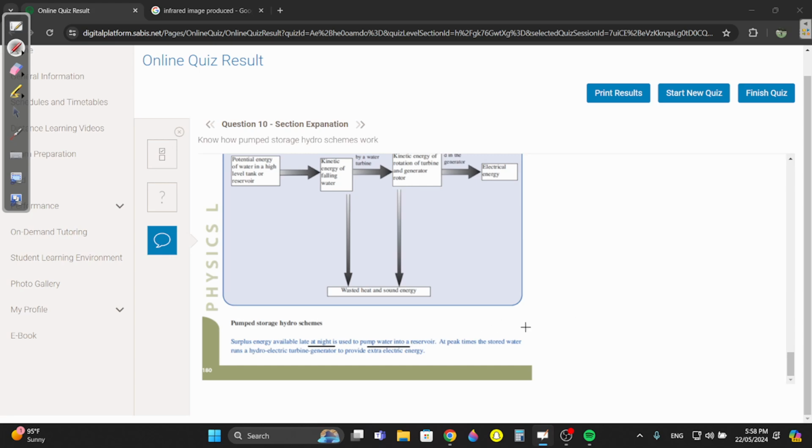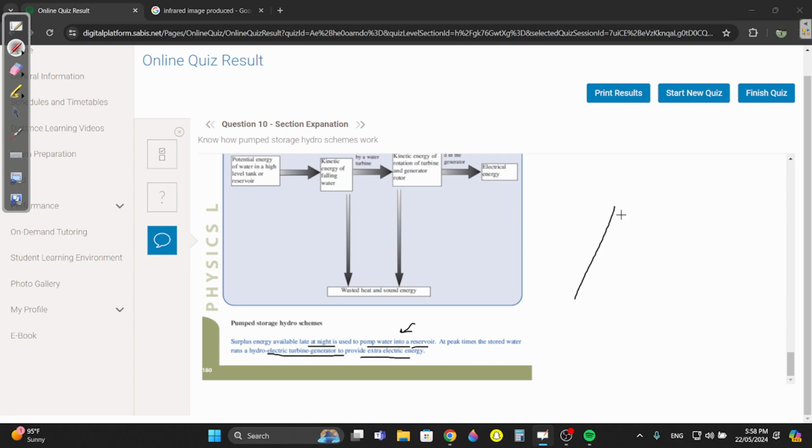So this extra electric energy is used to pump water into a reservoir. A reservoir is a storage place for the water. And then at peak times where it needs electricity the most, the stored water runs a hydroelectric turbine generator to provide extra electric energy. What happens is there's extra energy produced here.